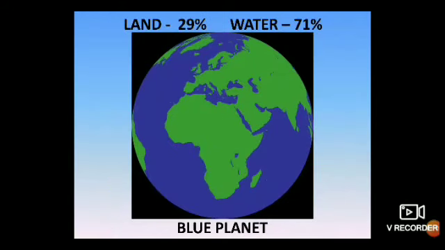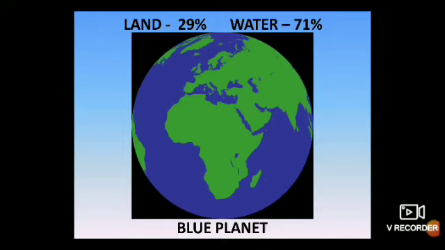So we know water exists on our planet Earth. It is a natural resource. It is available in plenty. I hope you remember when I taught you our earth, continents and oceans, in that lesson we learnt what percentage of the planet Earth is water and what percentage is land. Yes, the percentage of land is 29% and water is 71%. So 71% of the entire Earth's space is occupied by water.